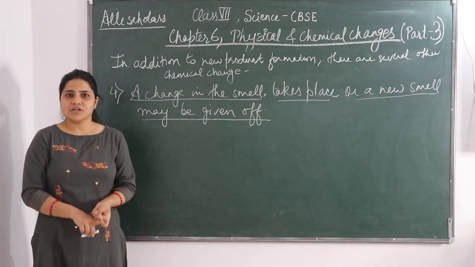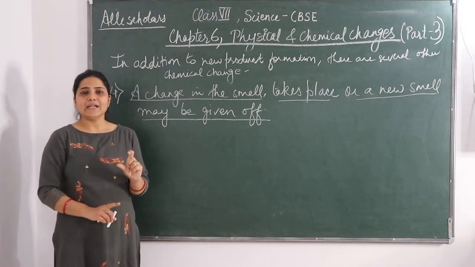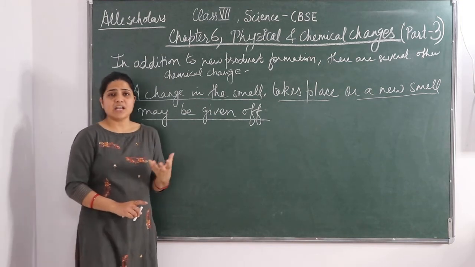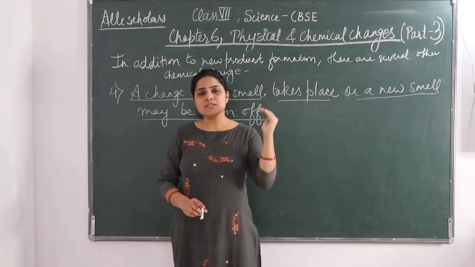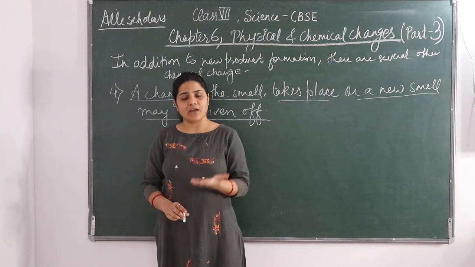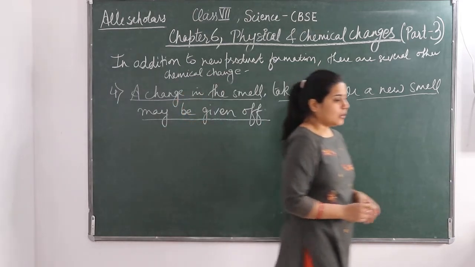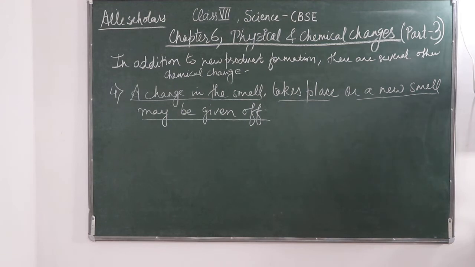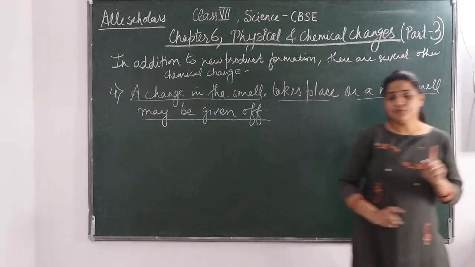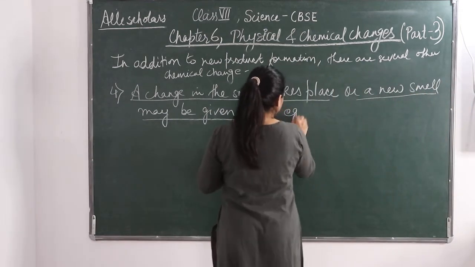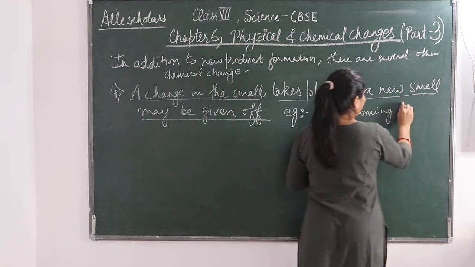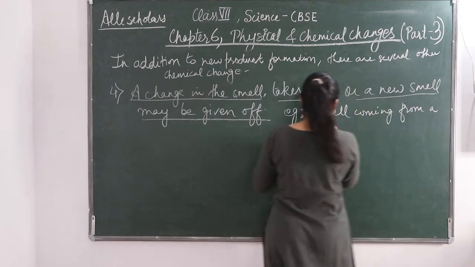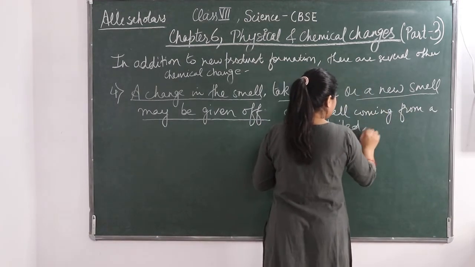So that smell which comes from spoiled food is what? It's a chemical change. A chemical reaction has taken place. Why has a chemical reaction taken place? Because the food has been affected by some microorganisms. Okay, so this is because of the change. There is a chemical change in the food. Fine. So a very good example of it is a smell coming from spoiled food. Fine students.